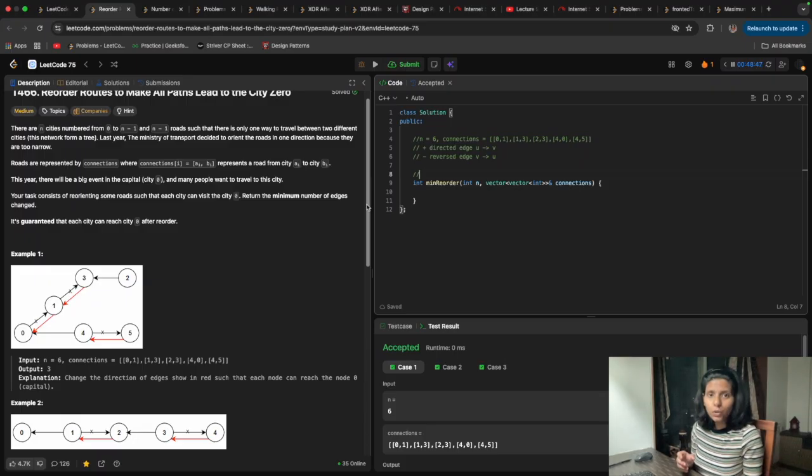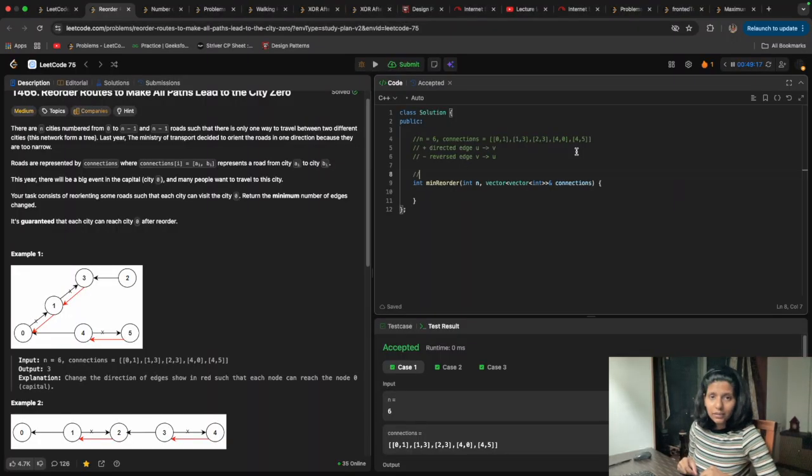Basically, if that node is greater than 0, then I have to add 1 to the answer, or in mathematical terms, add 1 to the changed number of edges, because I change that one edge which was going from 0 to some other node, and now it will come from that node to 0.